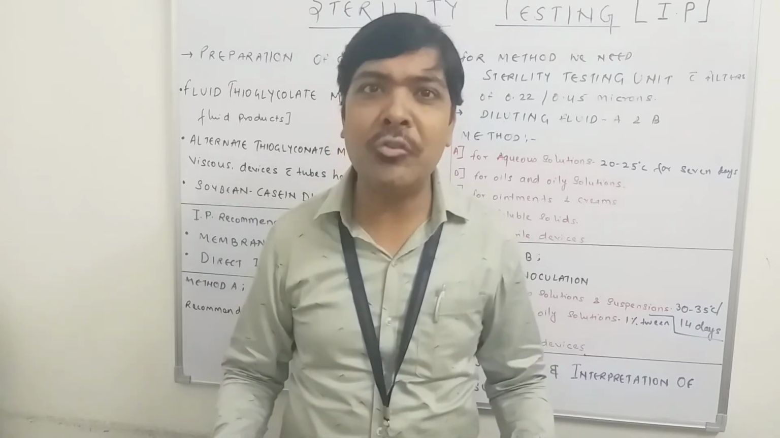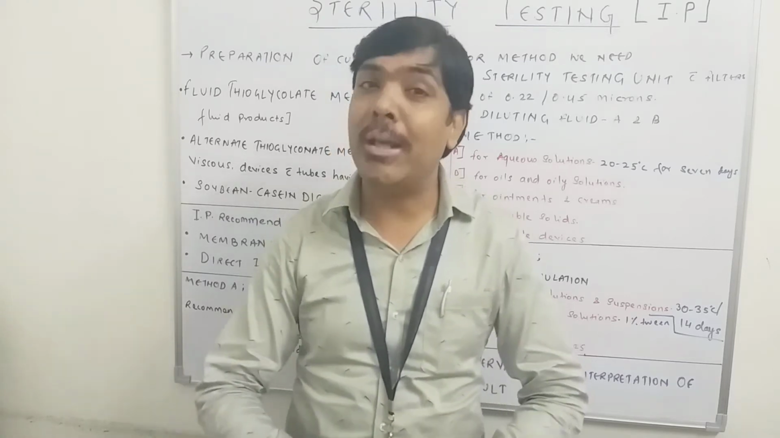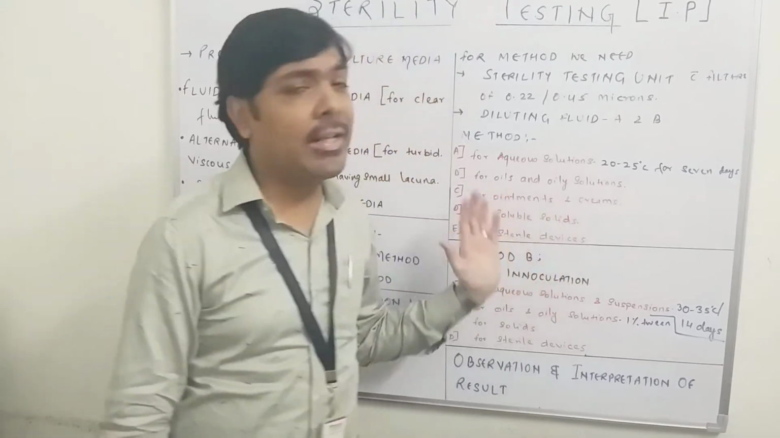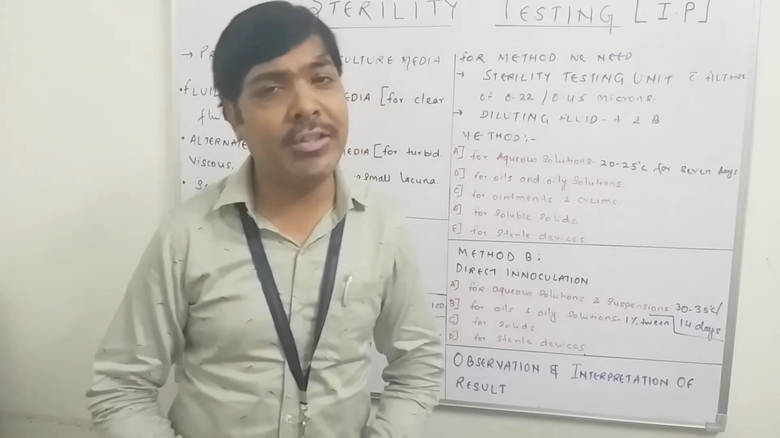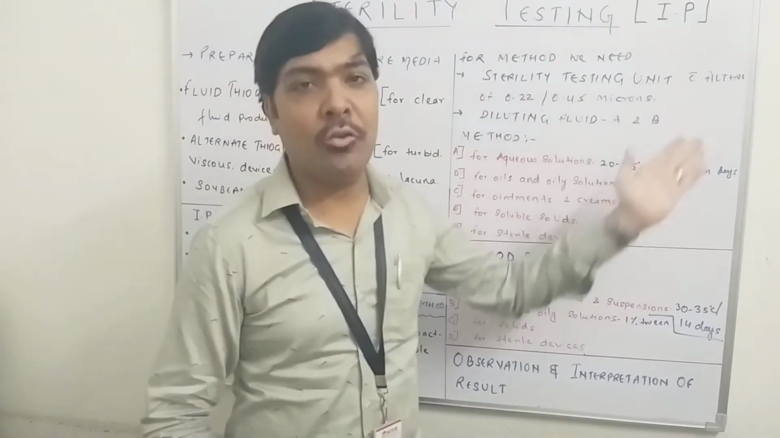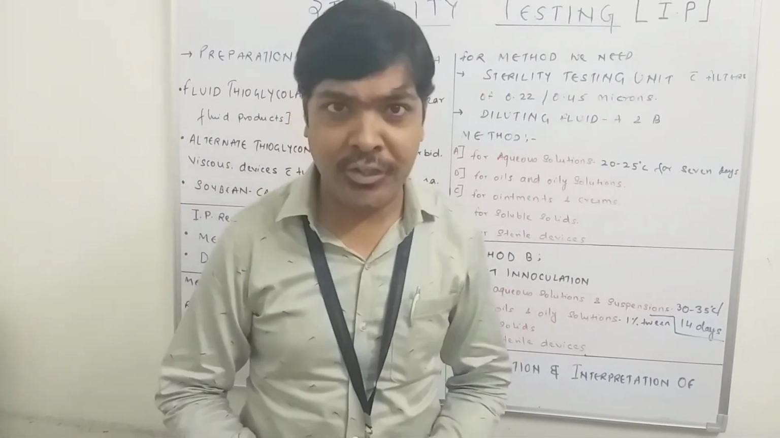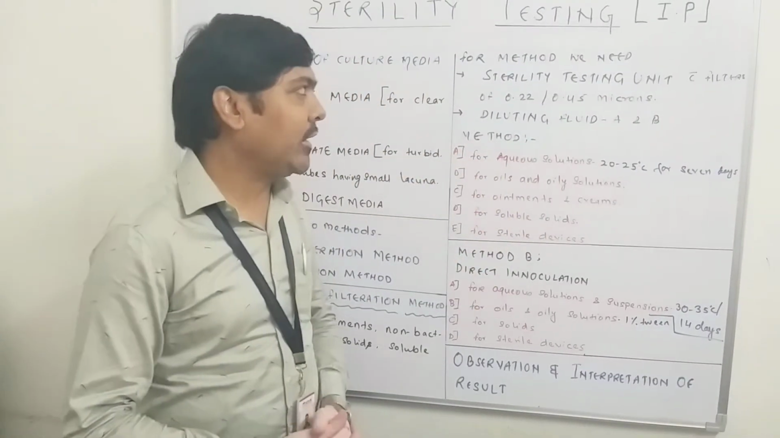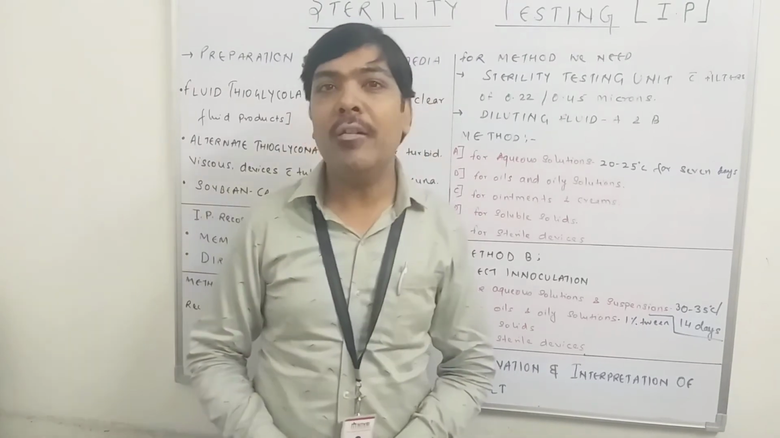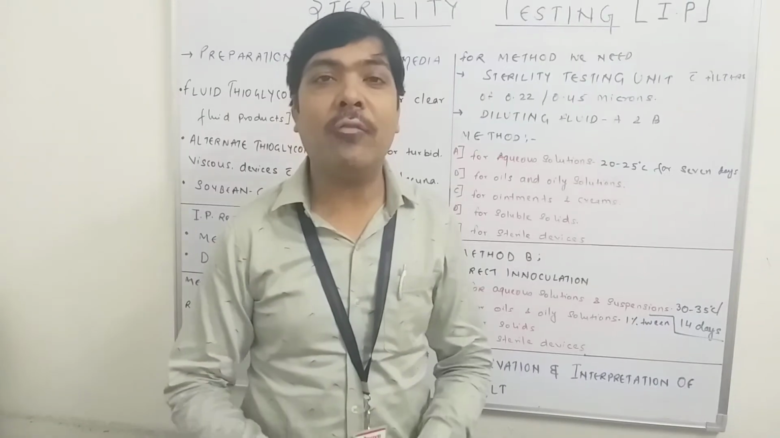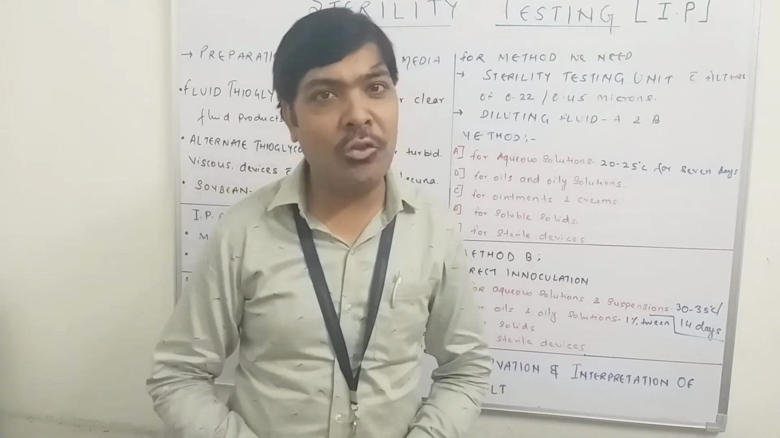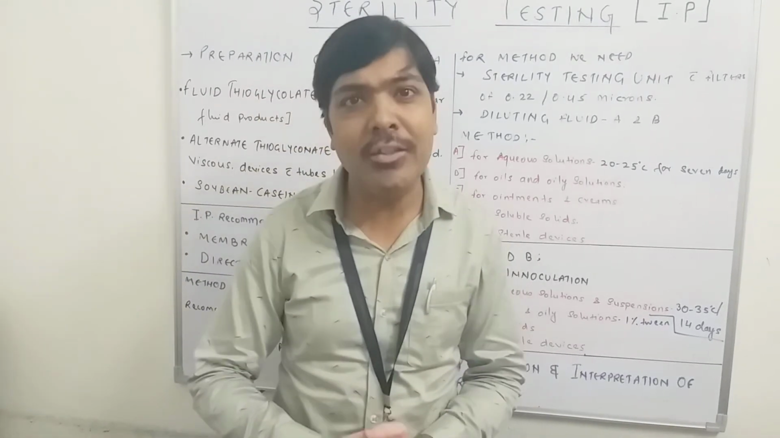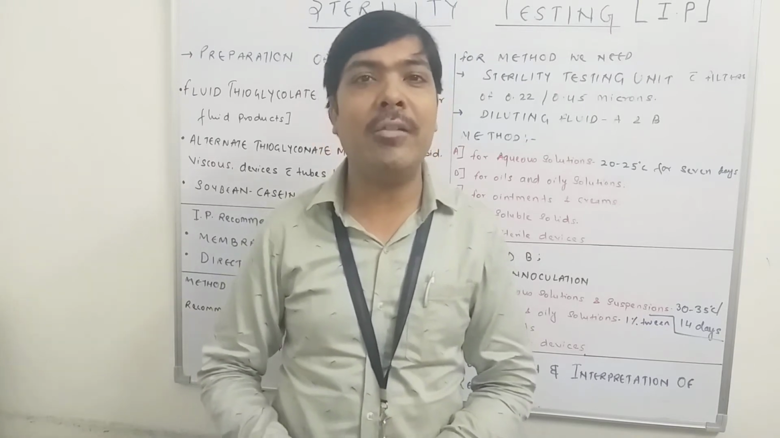We have to take a random sampling of the pharmaceutical product, and with the help of the prescribed assembly, which is called a sterility testing unit. In this sterility testing unit, filters of specified size are available, for example 0.22 micron and 0.45 micron. A vacuum pump is also attached that facilitates the passage of the product through the membrane filter.